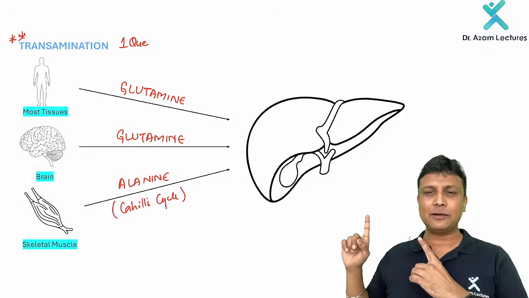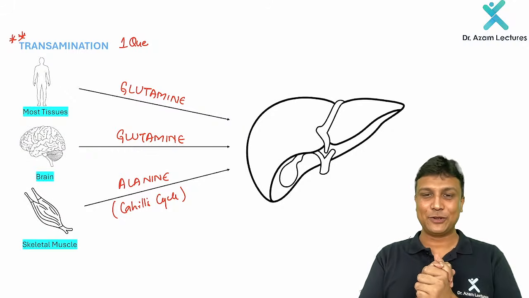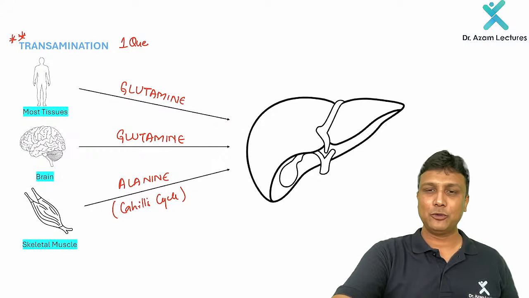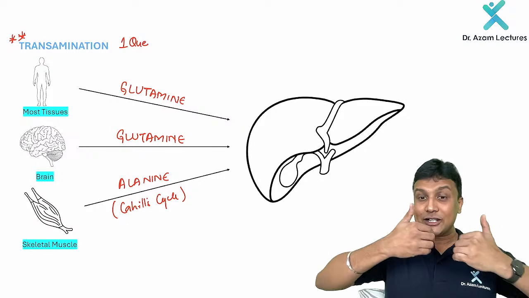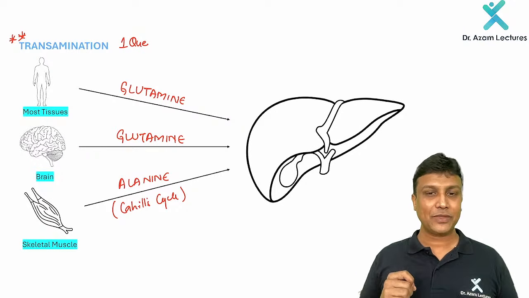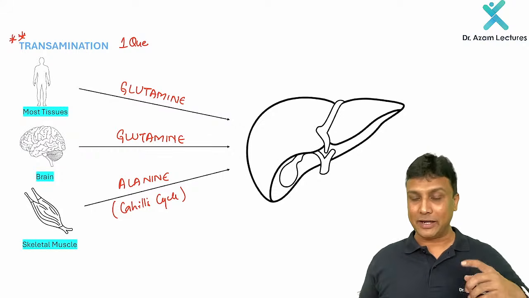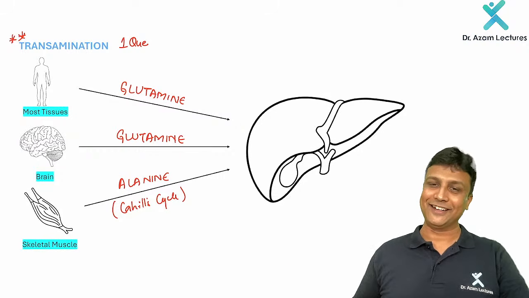So my dear friends, remember from this picture, definitely one question is going to come in your exam. They're asking repeatedly in your exams, my dear friend. So let us repeat once again. It is worth repeating, my dear friends. From most of the tissues in our body, ammonia is going to the liver in the form of glutamine. And from the brain, the ammonia is going to the liver in the form of glutamine only. But remember, from the skeletal muscle, it is going to the liver in the form of alanine.